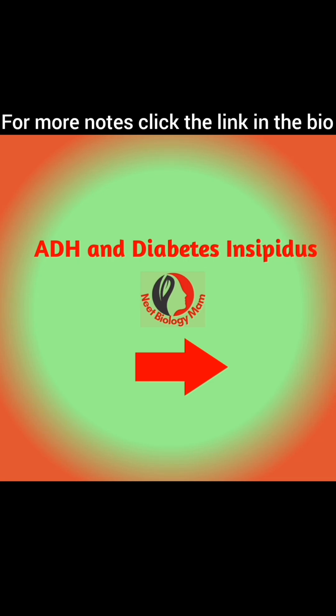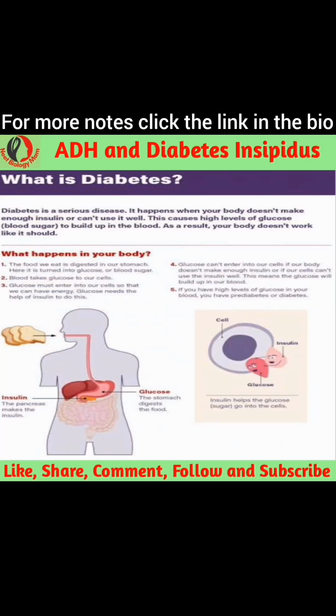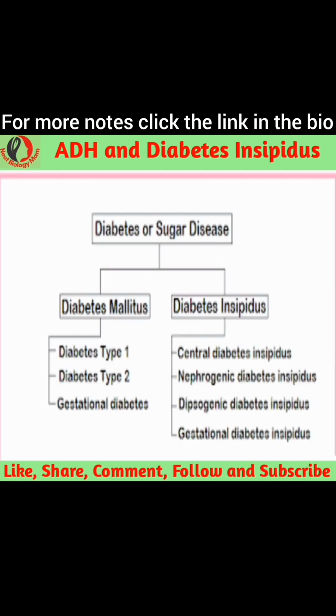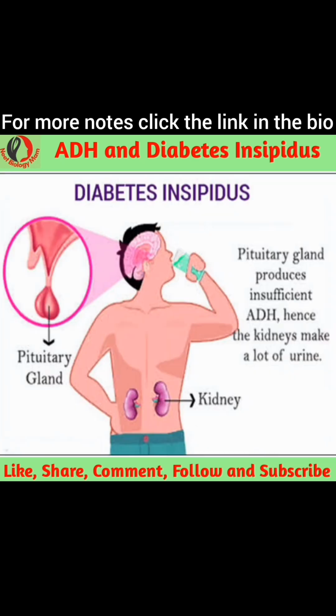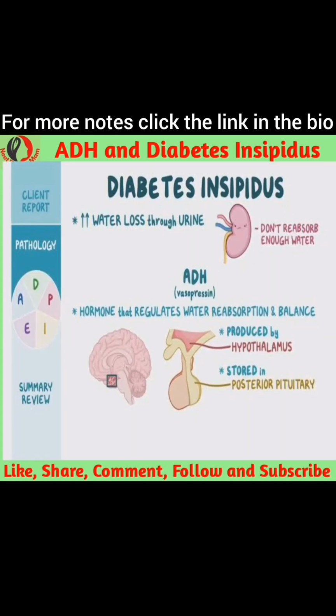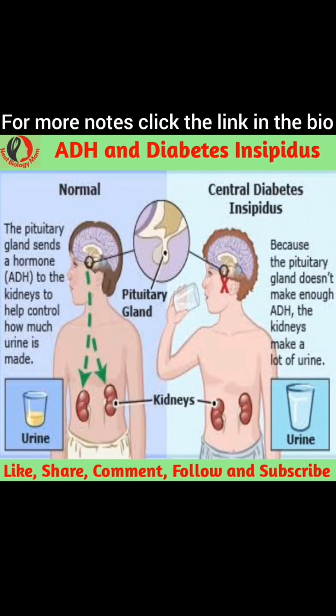Diabetes insipidus is a rare but treatable condition in which your body produces too much urine and isn't able to properly retain water. Diabetes insipidus can be chronic, lifelong, or temporary and mild or severe depending on the cause. Diabetes insipidus is mostly caused by an issue with a hormone called antidiuretic hormone, ADH, or vasopressin. Either your body doesn't make enough of ADH or your kidneys don't use it properly.